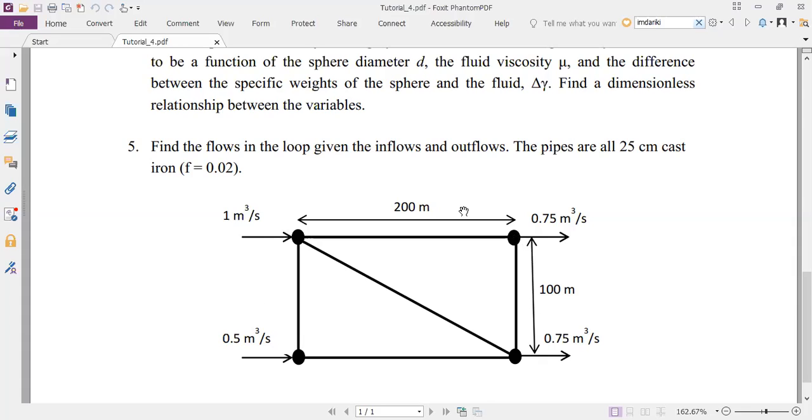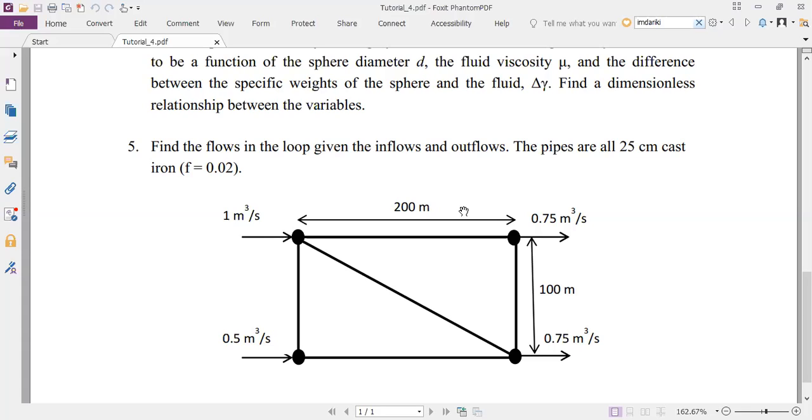So that initial guess is completely guesswork, right? You can make any guess you want, but of course you have to be a little bit reasonable and guess something close to 1 cubic meter per second, something between 0.5 and 1. Somewhere there you can make a guess. You make 2 guesses and then you can go about solving for the flow rates in all the pipes, ensuring that sigma Q is 0 at all the junctions, right?